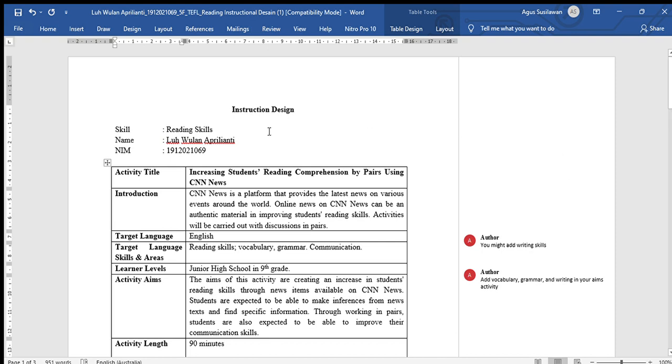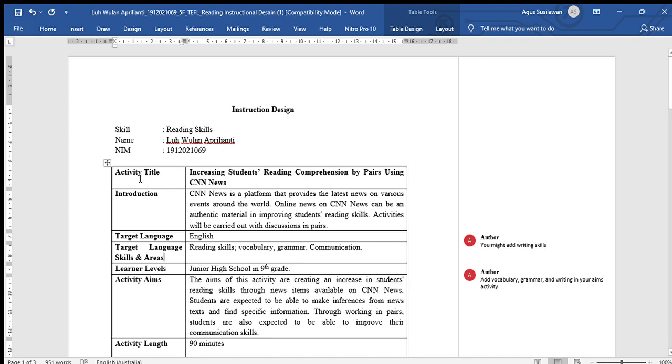Hello everyone, now I would like to give a review for Wulan's reading instructional design. But first of all, I would like to say that the whole instructional design that she has made is already good, but there are several things that she has to consider again to make the instructional design better. Let's start with the activity title.